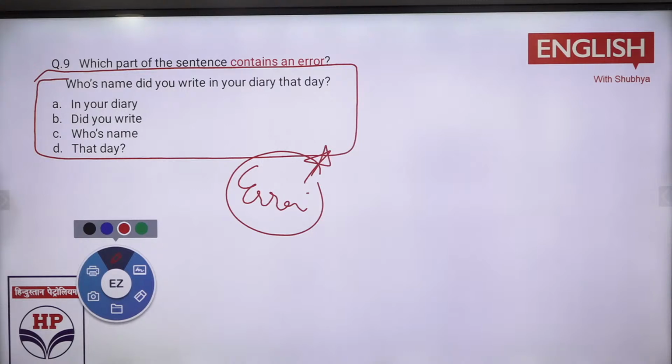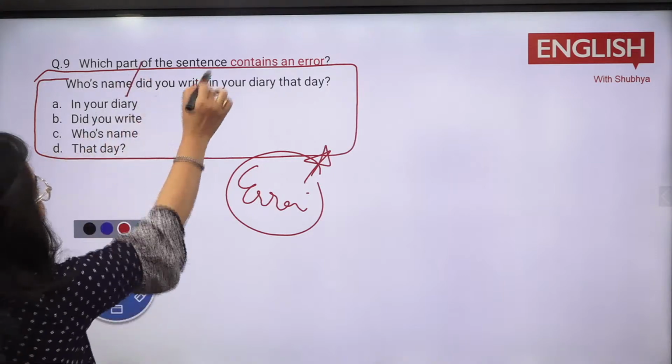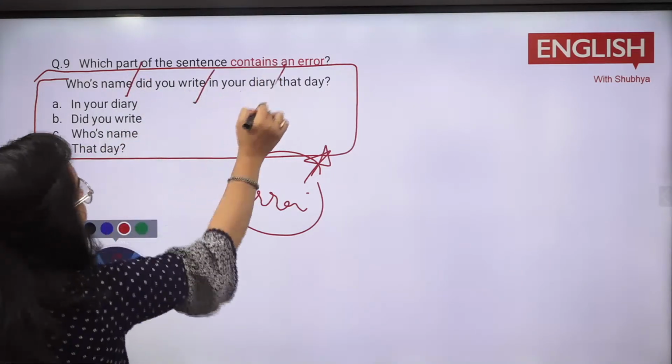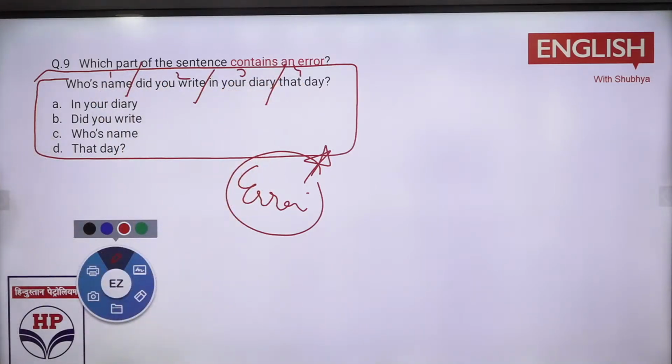C option, A option, B option. You can tell all the options, है ना? A, B, C, D सारे लिख दो. Now the difference is whose name did you write in your diary that day? Now you have 4 parts, 1, 2, 3, 4. You just need to check where there is a mistake. D part, B part.